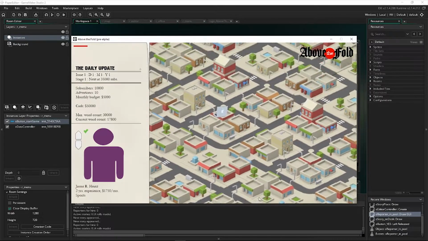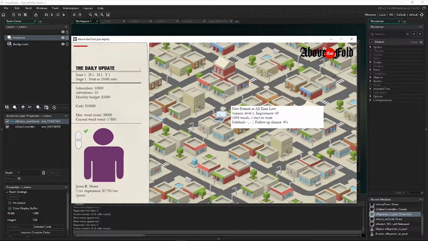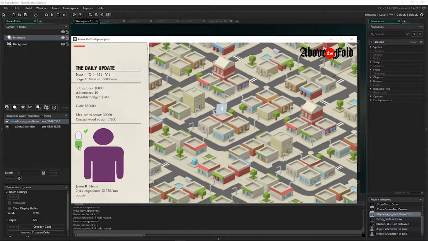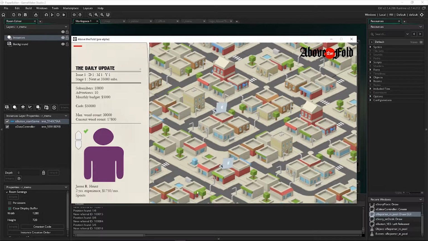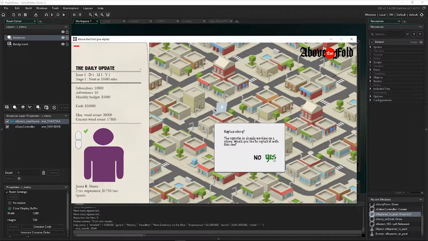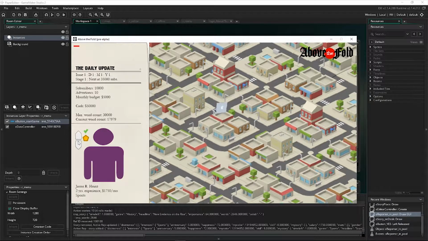So you may want to take some time when you're playing the game to see, okay, this is a science story. Do I have anybody who likes science? Don't. Okay. What else we got? Sports. Pretty sure I saw somebody who likes sports. Yep. So I can replace the story. Boink, and now you see the star appears.